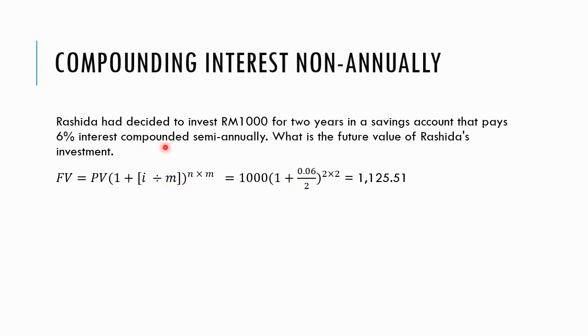So if the interest is compounded semi-annually, then in 1 year the interest is compounded 2 times. If the interest is compounded monthly, then M here should be 12 times. If the interest is compounded quarterly, then M here should be 4 times. So you divide by 2. And if the period is 2 years, then you have compounded 4 times. 1 year, 2 times, right? So 2 years, 4 times. So the future value is 1125.51 ringgit.